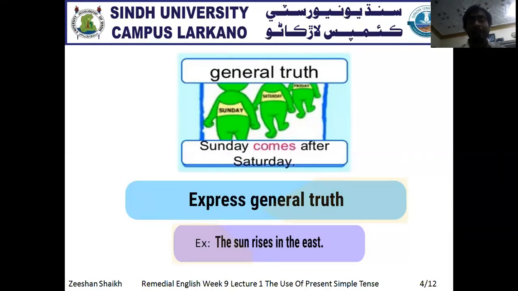It is commonly the general truth, and it is a universal fact. So that's why the present simple tense is used with the general truth. Another example is: Sunday comes after Saturday, so it is also a general truth. So that's why it is present simple tense with the general truth or universal fact.